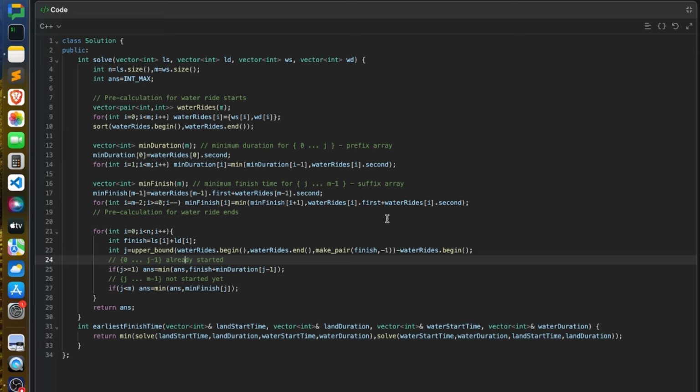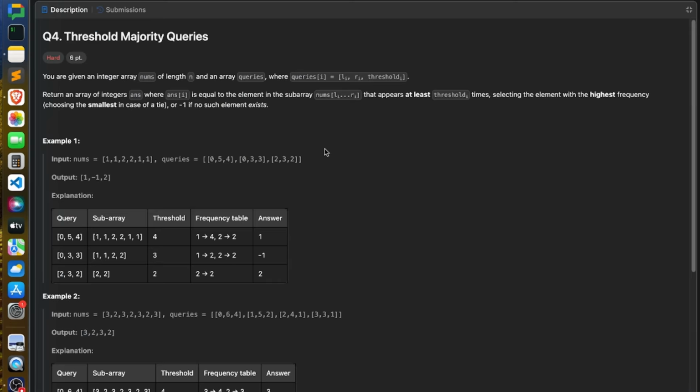Now let's look at the fourth problem. This is the fourth problem asked in today's contest. It says you are given an integer array nums of size n and a query array, and each query will contain three pieces of information: one is the left index, one is the right index, and one is the threshold. Now for each query we have to find an answer, and your answer would be the element in this subarray from left index to right index that appears at least threshold number of times.